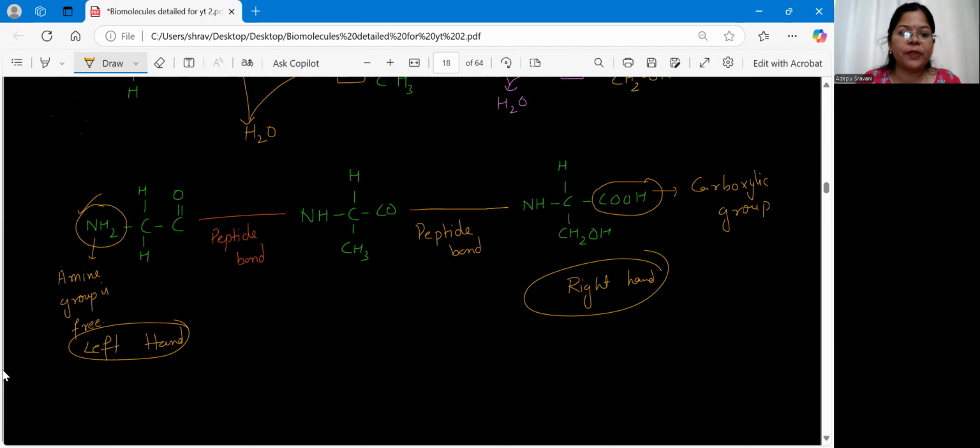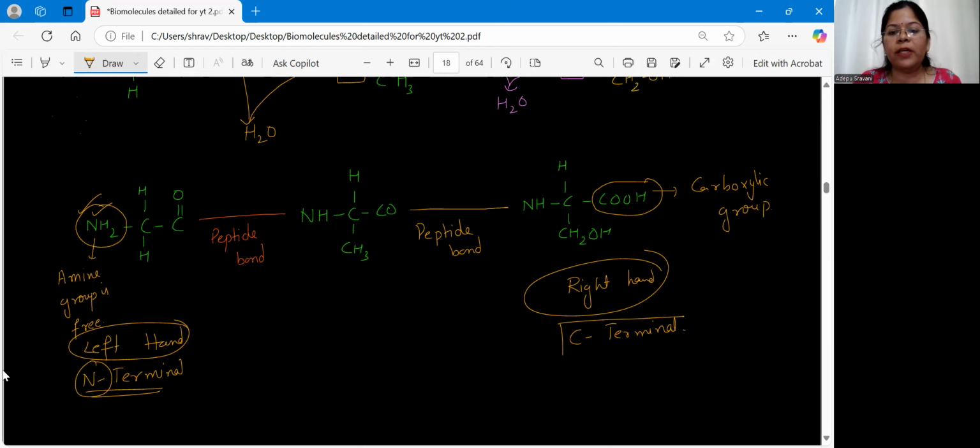Left hand side, here we have the first amino acid, which we call the N-terminal. This point you have to remember. Why is it N-terminal? Because this N I have taken from the N of amine group. And the last amino acid, we call it C-terminal. Clear?